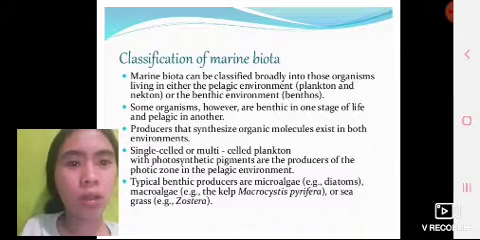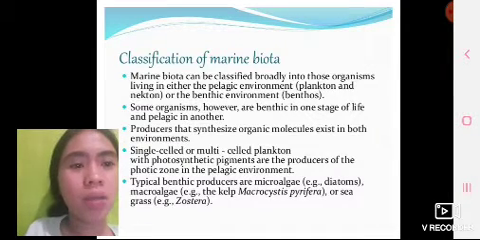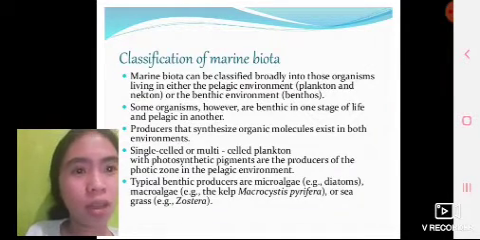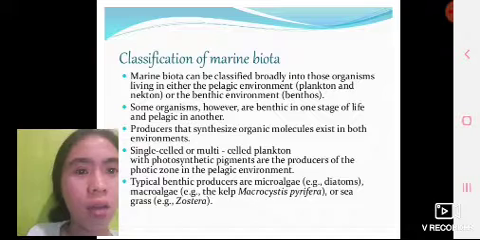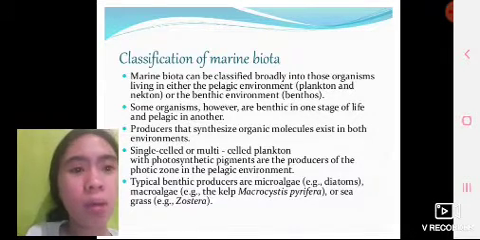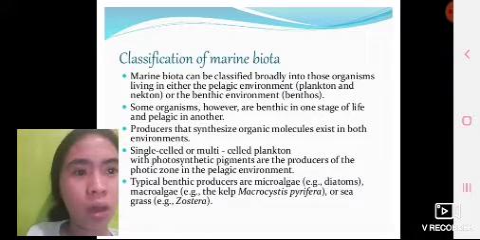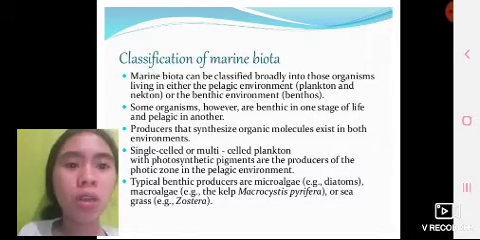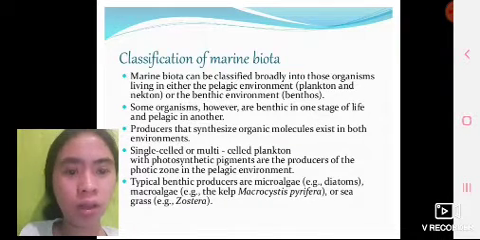Classification of marine biota. Marine biota can be classified broadly into those organisms living in the pelagic environment, plankton and nekton, or the benthic environment, called benthos. Some organisms, however, are benthic in one stage of life and pelagic in another. Producers that synthesize organic molecules exist in both environments.